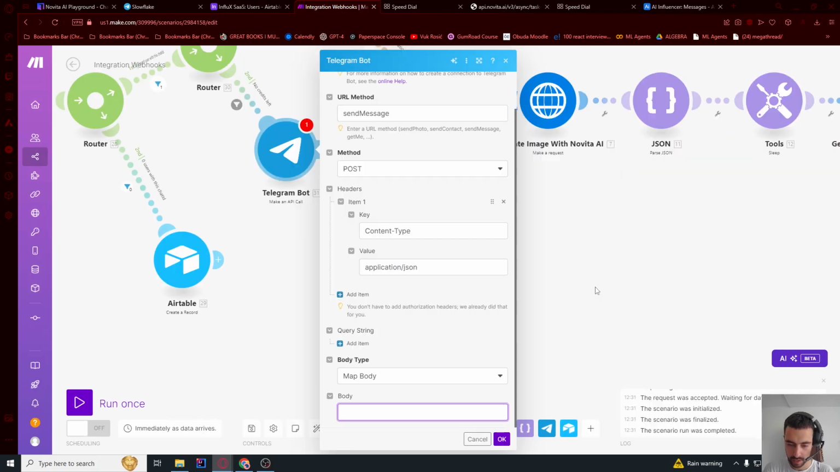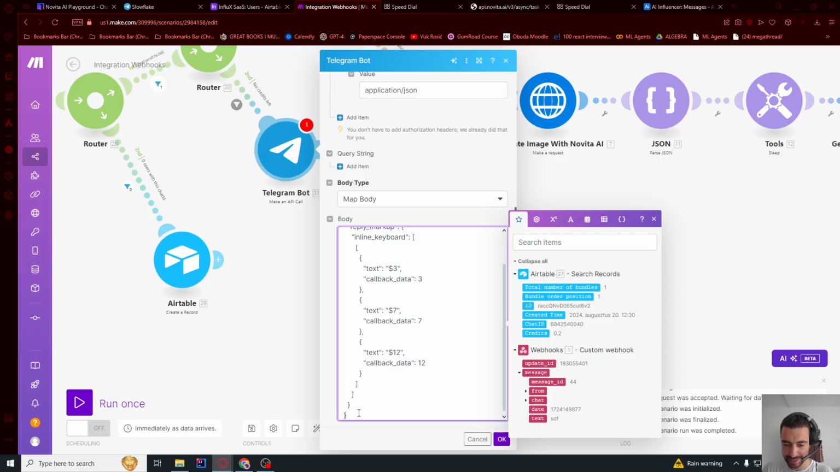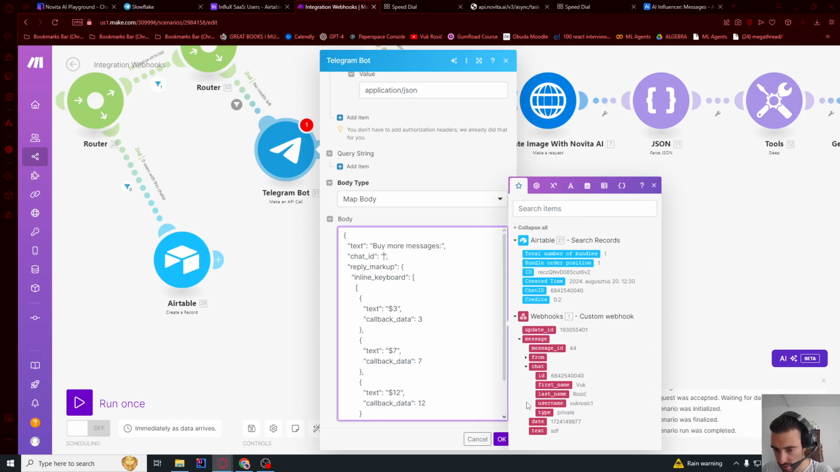And then map body. And in body down, we need to say map body and paste this exact string. I will leave this in the description below, or you can write it manually, but I don't recommend. So this is an object, text. We're gonna send these buttons into the chat. So it's gonna say buy more messages. Let's delete this, and inside of quotes, you're gonna say chat ID. And then reply markup, inline keyboard, it's gonna be an array.